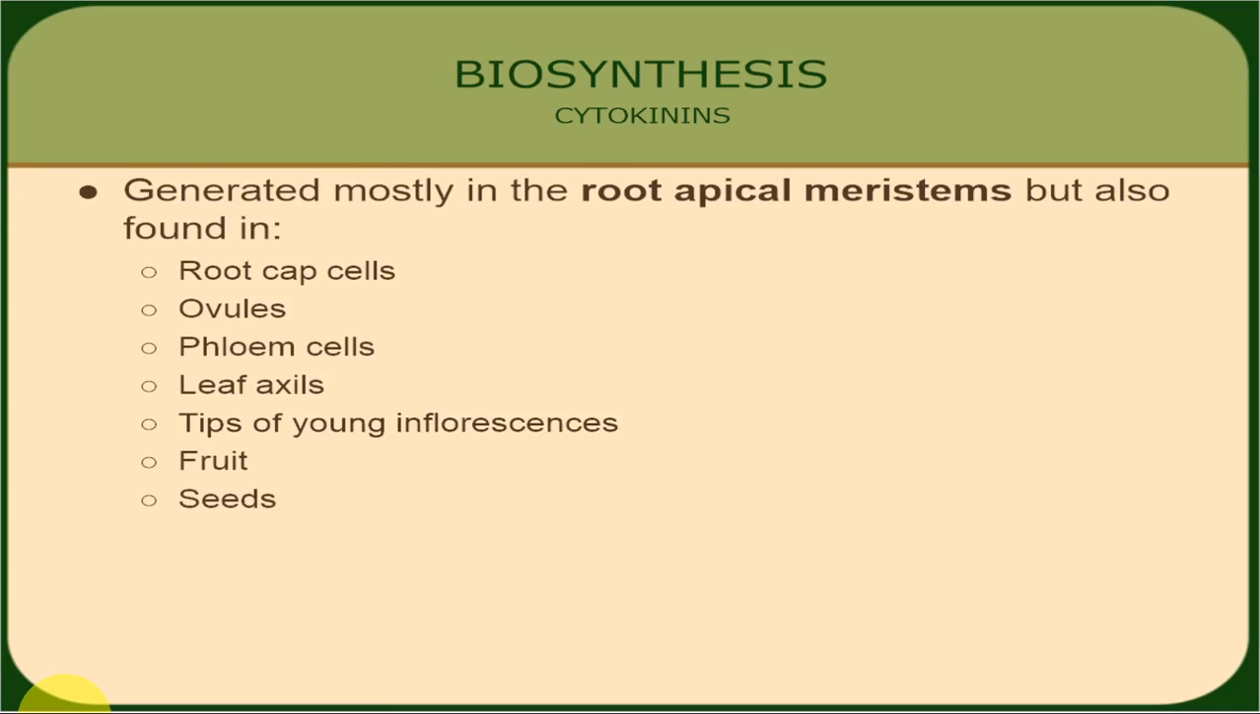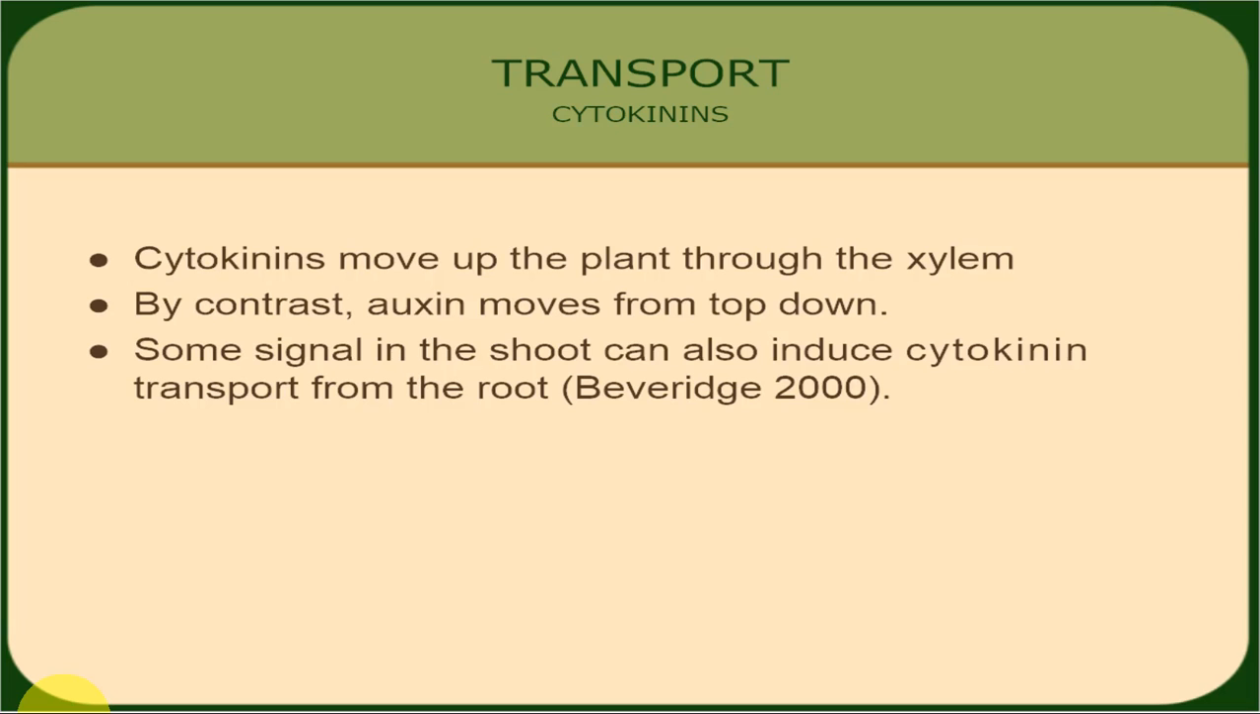Generally, they are synthesized in root apical meristems, but also found in root caps, ovules, phloem cells, leaf axils, even the inflorescence tip, fruits as well as seeds. That means these are the sites where they are synthesized. How are they transported, or how do they move? Cytokinins move up the plant through the xylem. That means xylem is the route. In contrast to auxin, which moves from top down, cytokinin moves up through the xylem. It was also found that a signal in the shoot can induce cytokinin transport from the root.